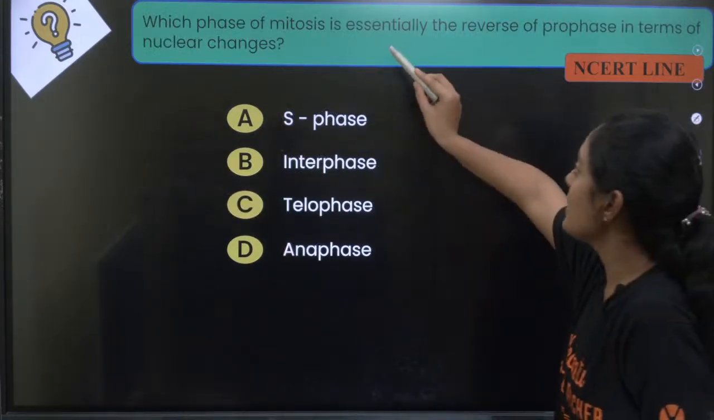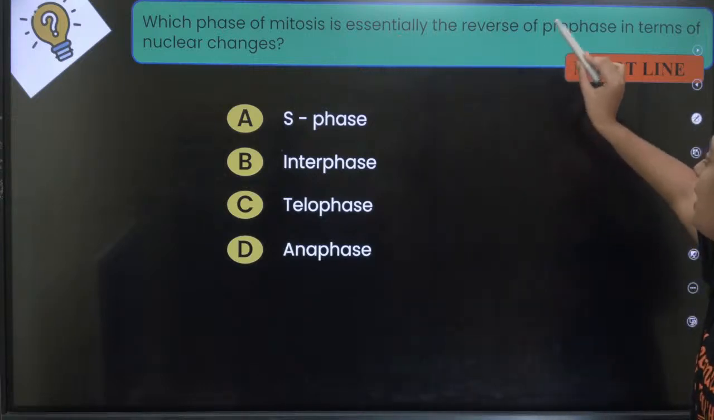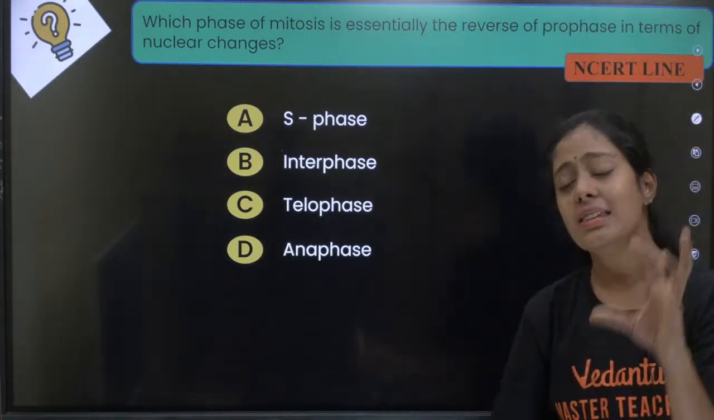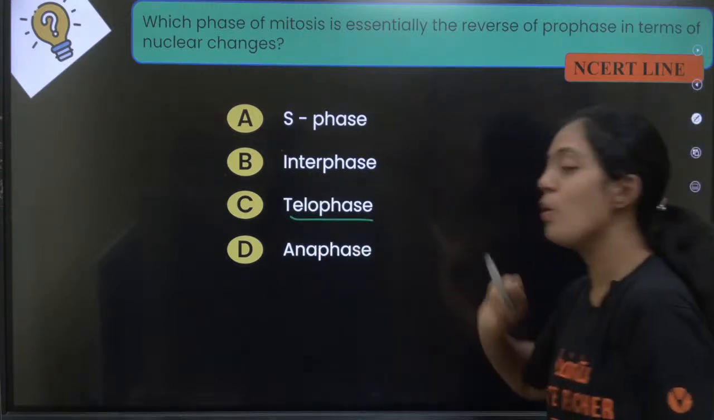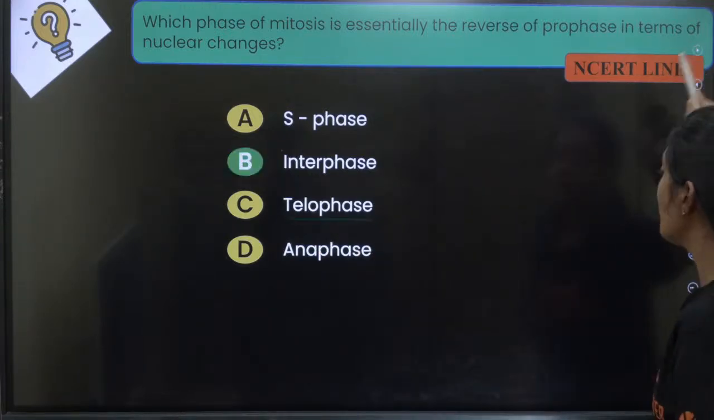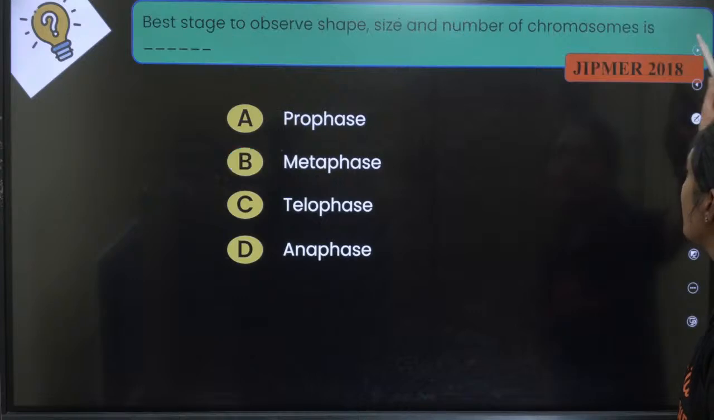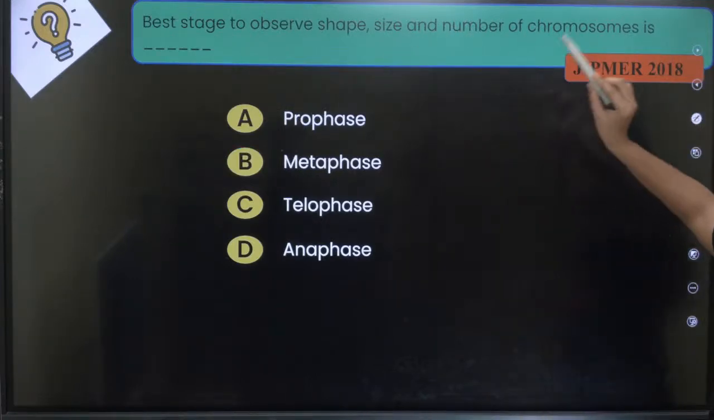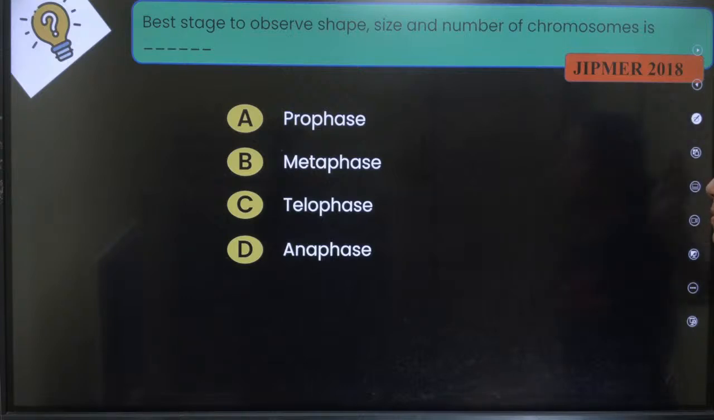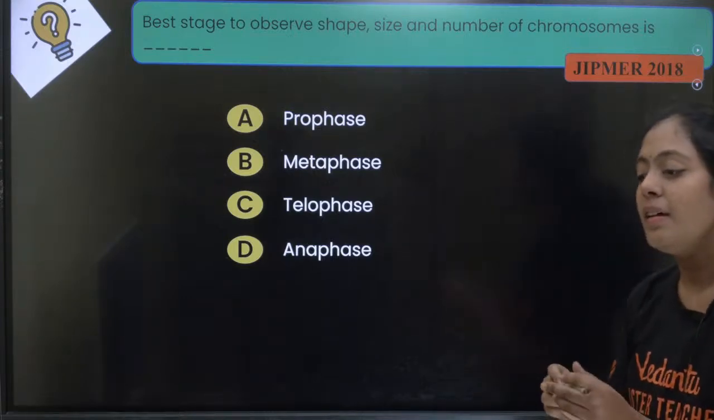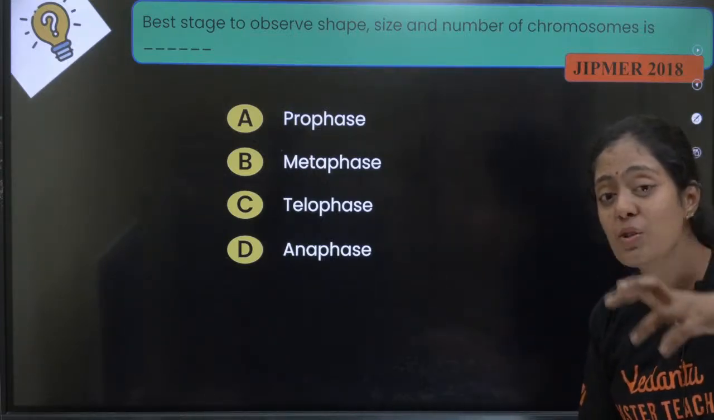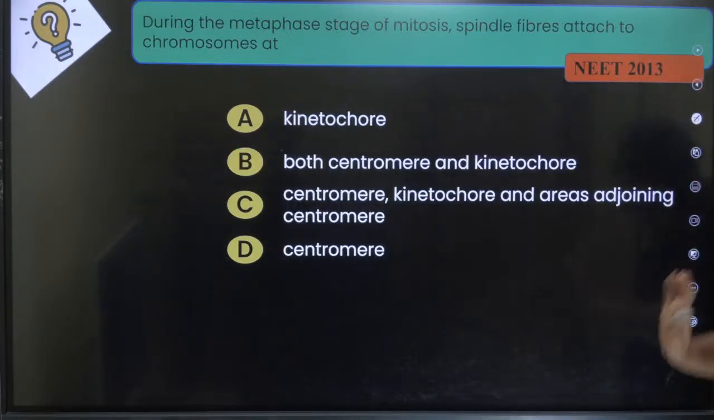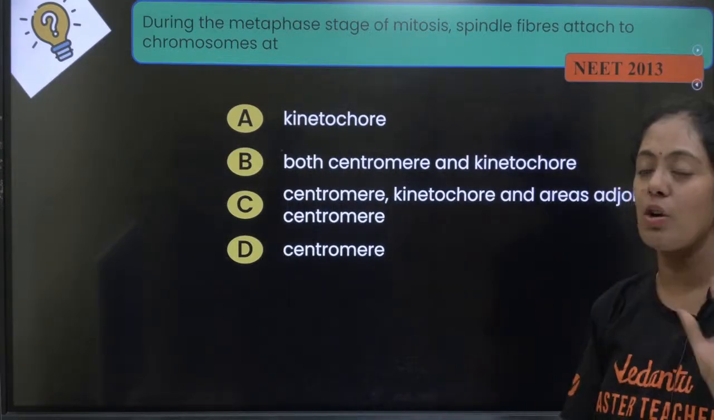Which phase of mitosis is essentially the reverse of prophase in terms of nuclear changes? This also I discussed. The answer is telophase. Okay, prophase la nadakradhu apdiye reverse la nadakradhu, it is your telophase. Best stage to observe shape, size and number of chromosomes: endha stage la I can actually visualize chromosomes? I can see it in the metaphase. Okay, metaphase is the stage where I can actually see the chromosomes.